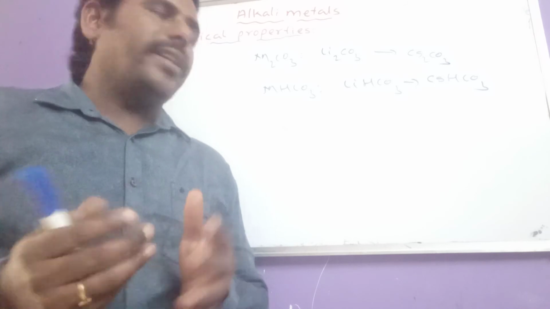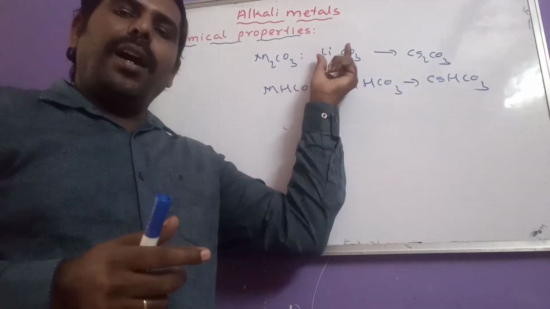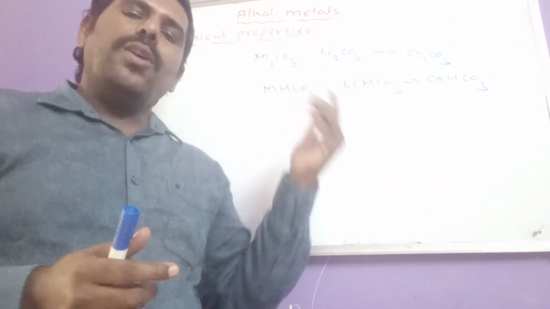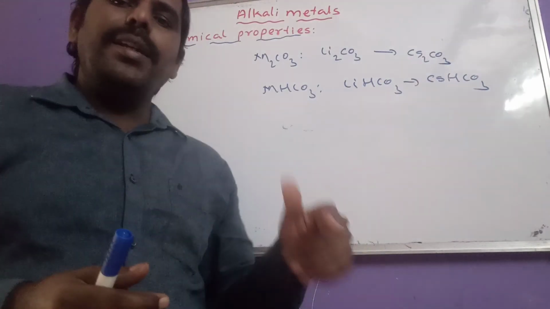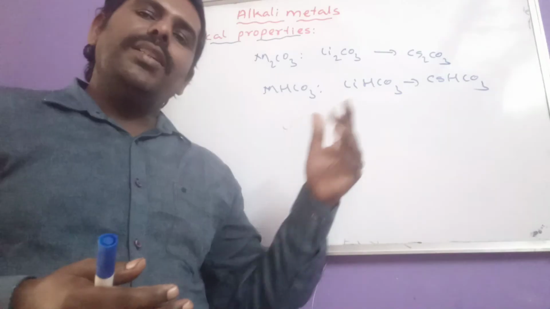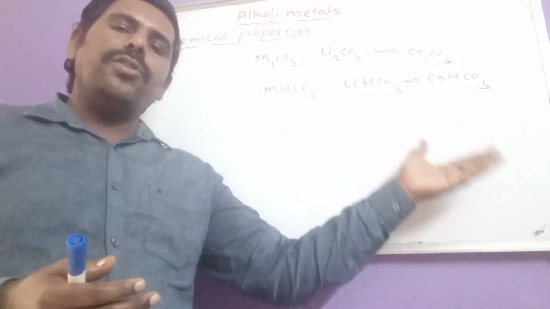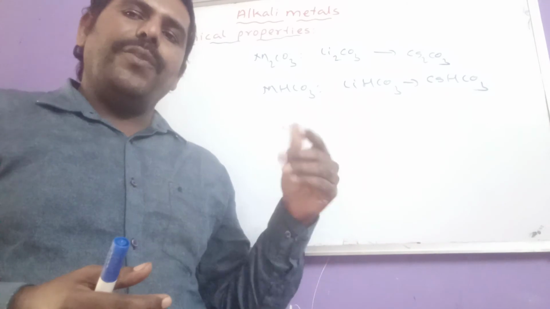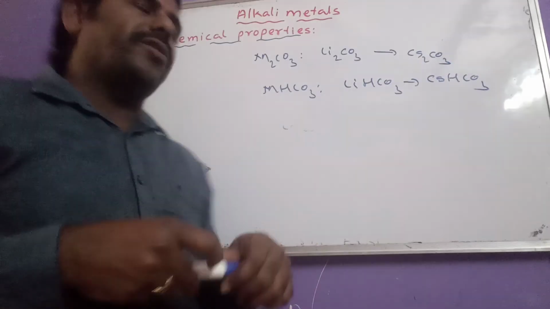Why it increases: due to the smaller atomic size of lithium, all these lithium compounds have covalent nature. But as the size of the cation increases, ionic nature increases. As ionic nature increases, solubility in water, a polar solvent, also increases. So stability and solubility of carbonates and bicarbonates increase from lithium to cesium.